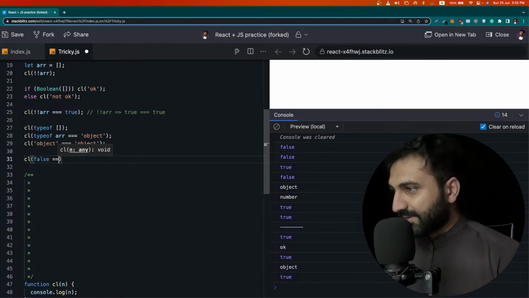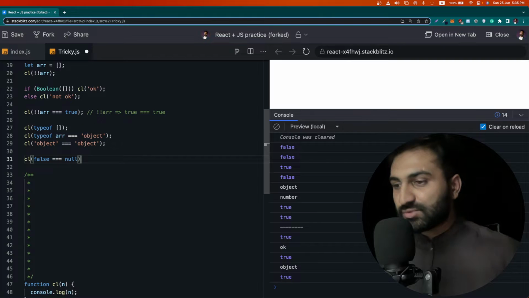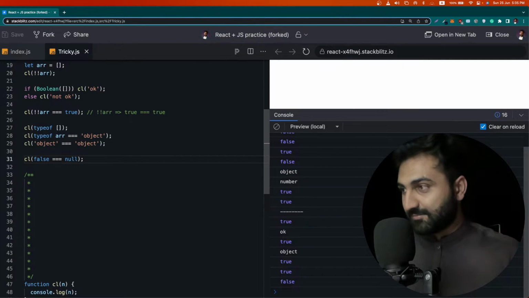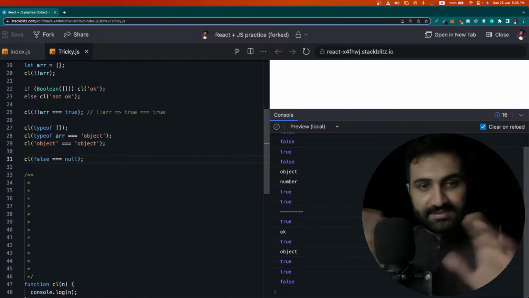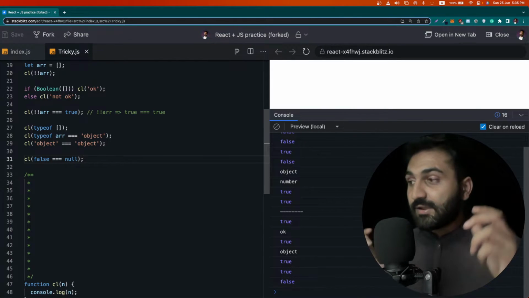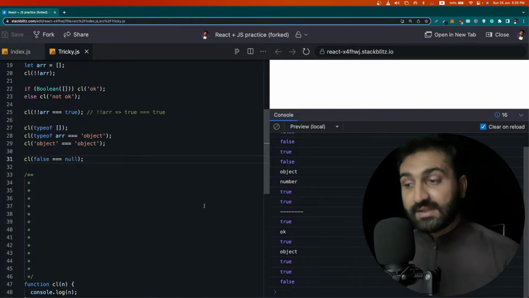If I compare false with null, what do you think the output will be? You will say it will be true, because false is nothing and null also means nothing. But no, it is false.